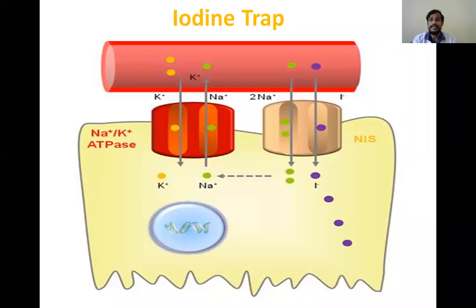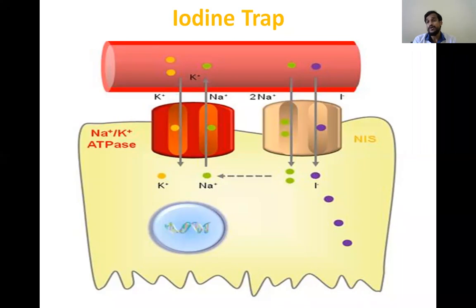And for this formation, there are 4 steps for formation of T3 and T4. The first step is the uptake of the iodine, in which the iodine is taken by the thyroid gland. We know thyroid gland contains thyroid follicles. The follicles contains thyroglobulin inside and the follicular cells. So the thyroglobulin contains tyrosine. So this uptake of iodine, this iodine goes to the follicle, and within the follicle, in the thyroglobulin, this iodide is converted to iodine by thyroperoxidase. So the first step is uptake.